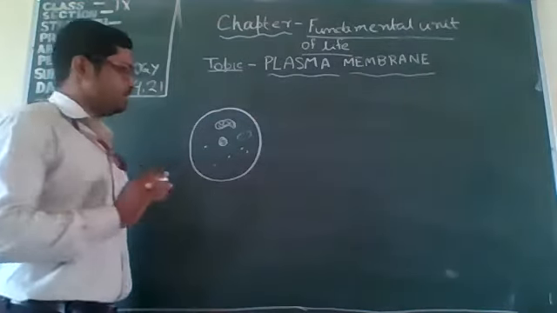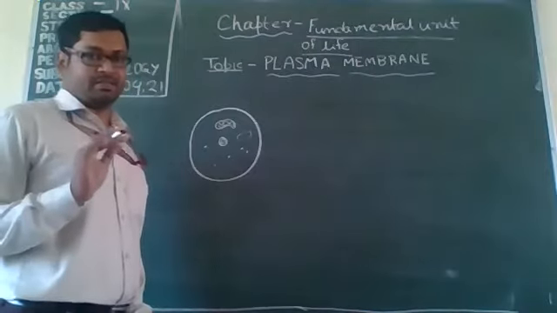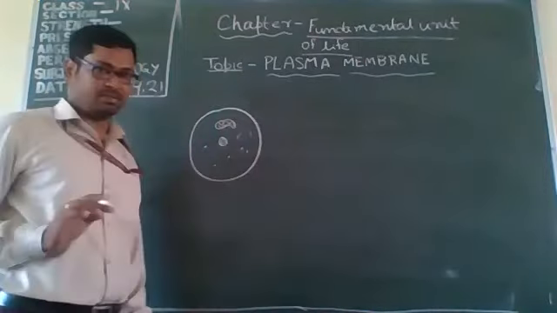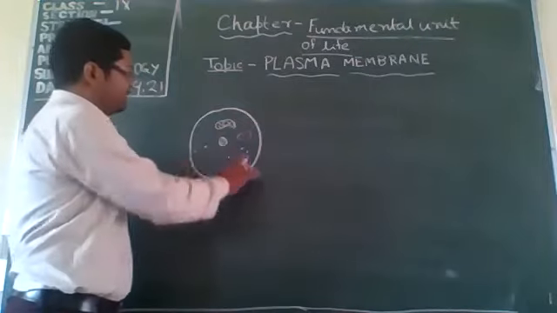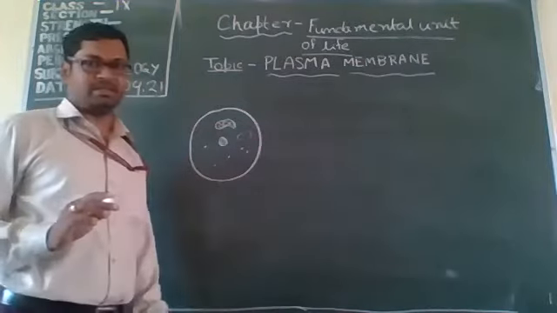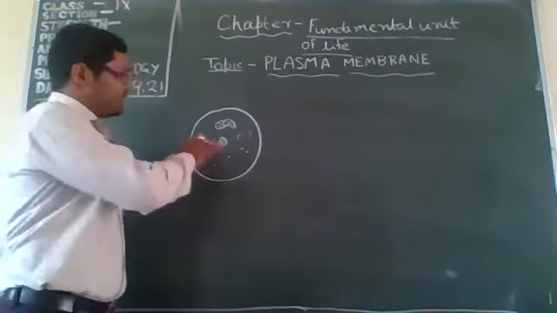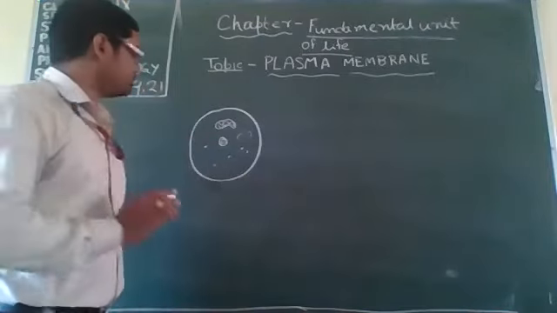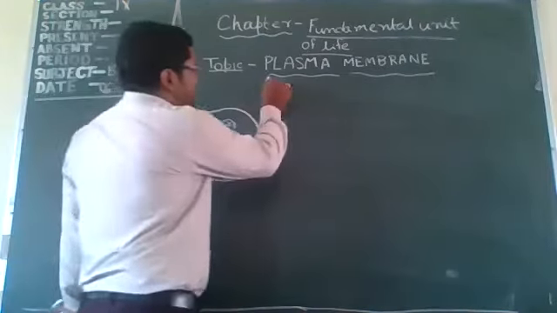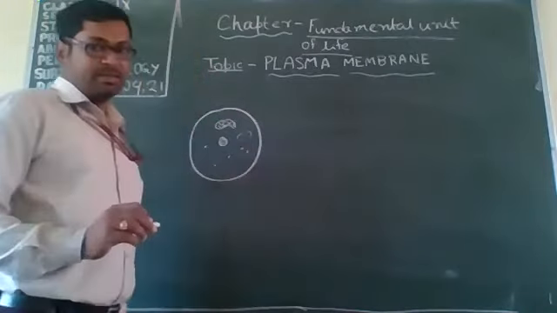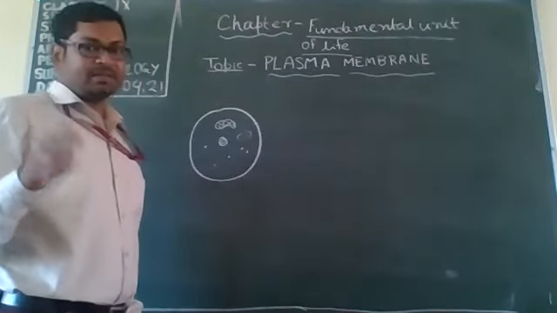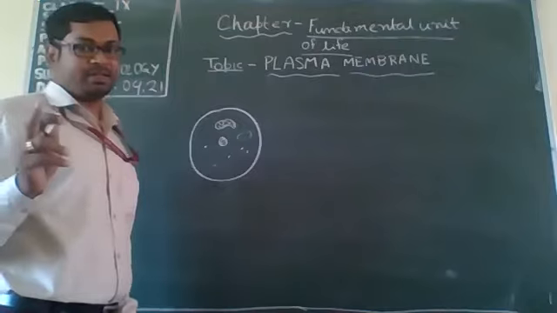but they need protection. Here, the plasma membrane will protect the cell organelles. Understood? But why is the term plasma membrane? Membrane means covering.